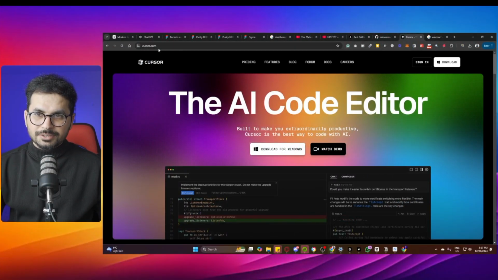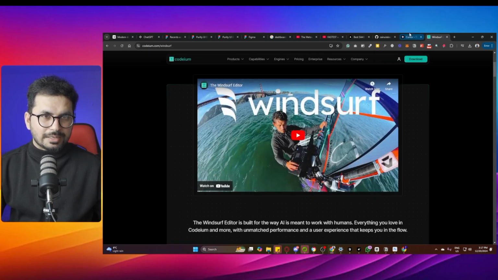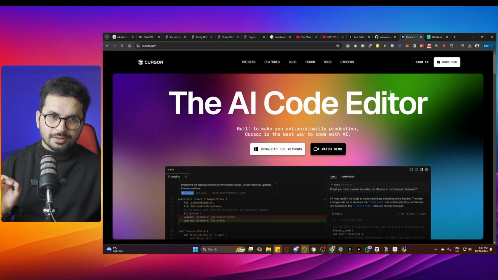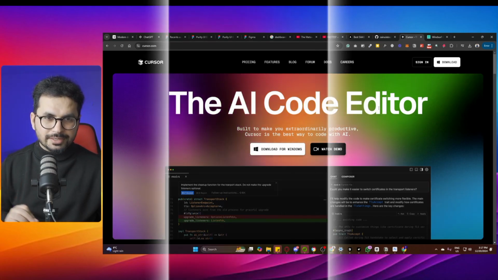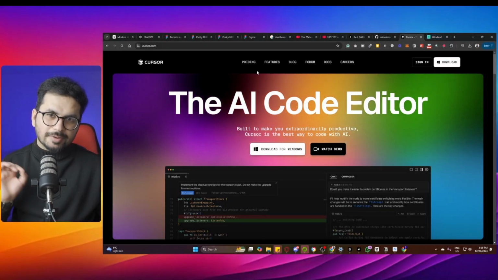Okay, this is Cursor. You can access Cursor from cursor.com, and this is Windsurf. Windsurf and Cursor are both very familiar. Both are based on VS Code, that means Visual Studio Code. Both are very similar and very easy to use as well. The only difference is pricing.